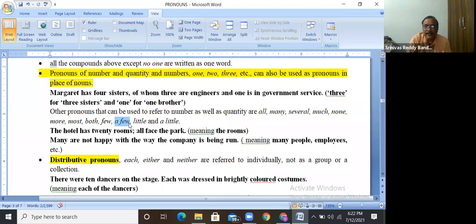A little is known means at least some, something is known. A little is positive, little is negative. Little and a little are used with uncountable nouns. Few and a few are used with countable nouns only.